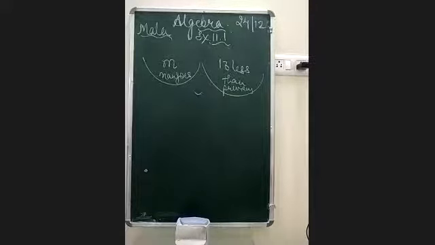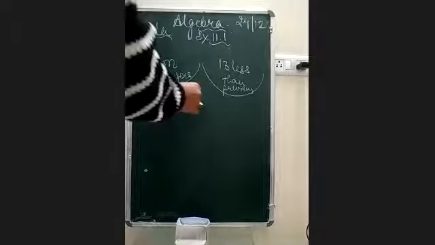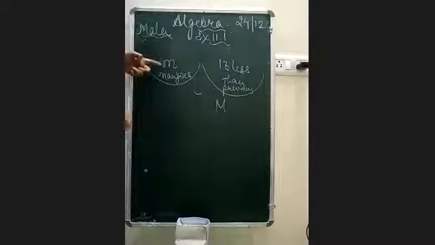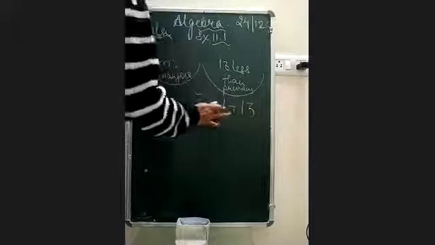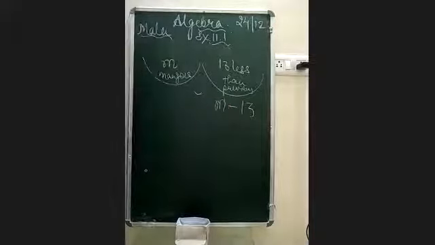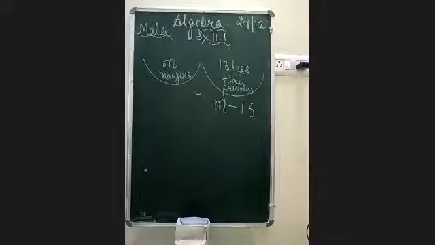Ayushman, you are also writing just opposite. It is telling 13 less than the previous one. So previous one is m. 13 less means m minus 13, not 13 minus m beta. Very nice, absolutely correct. The correct answer would be m, small m, minus 13. So I will put m minus 13 here.